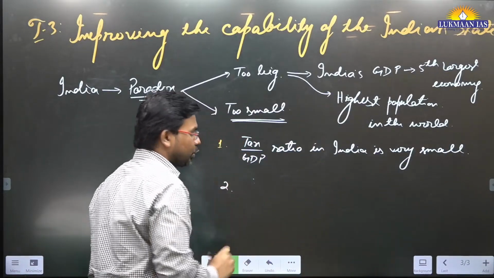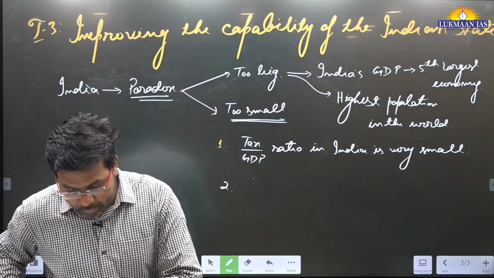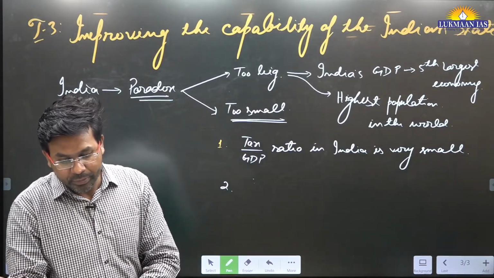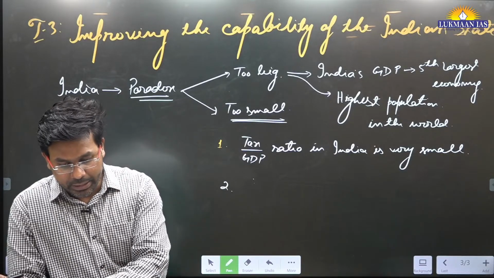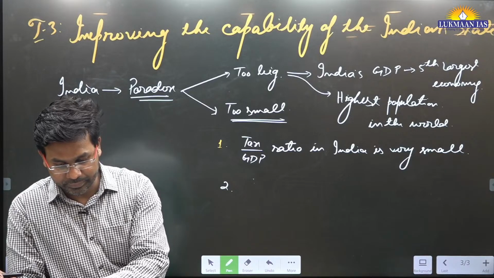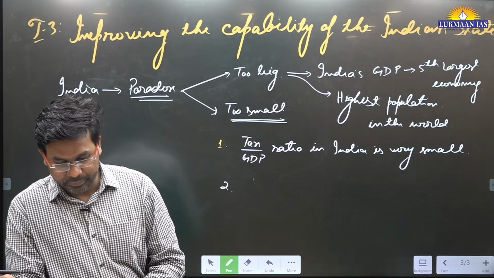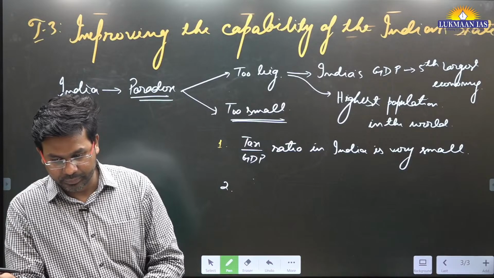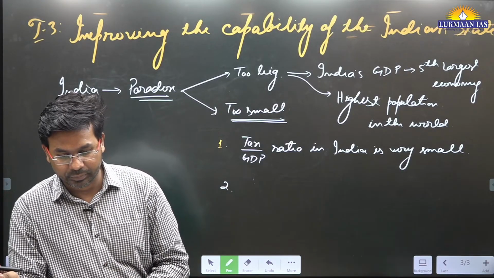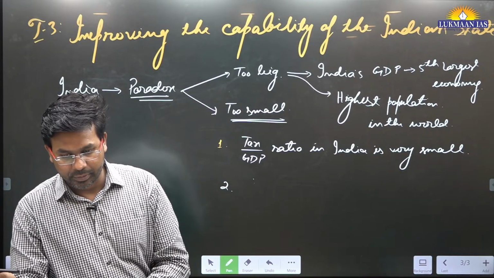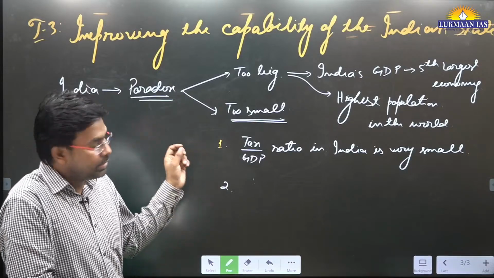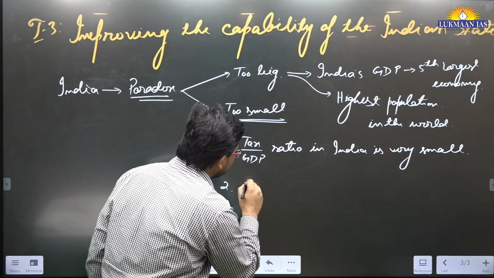The second problem is another ratio that the author has discussed in this article. One part is the tax to GDP ratio, the second part is public expenditure.